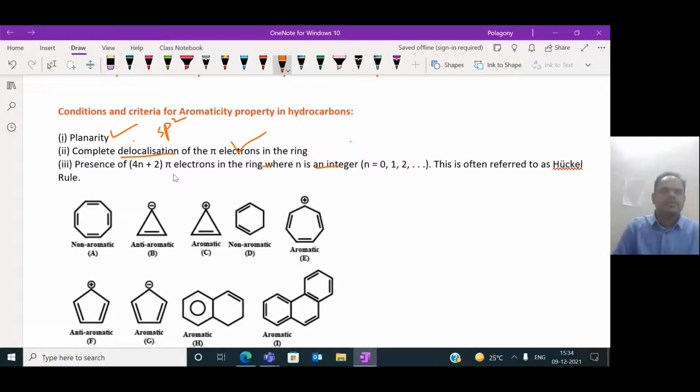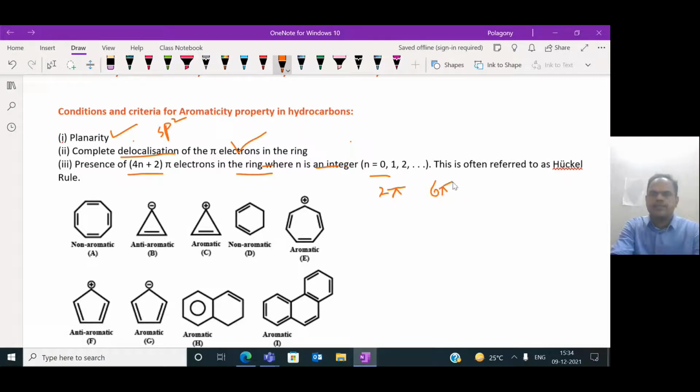The third important property for aromatic nature is that they should follow the 4n plus 2 pi electrons rule. If the ring follows the 4n plus 2 rule, where n is equal to 0, we get 2 pi electrons. When n is equal to 1, 4 into 1 plus 2 gives 6 pi electrons. When n is equal to 2, 4 into 2 plus 2 gives 10 pi electrons.